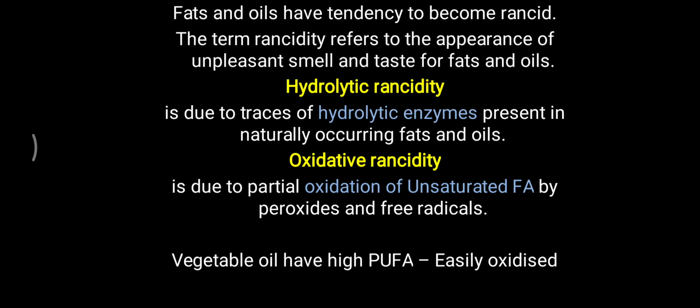We take different kinds of vegetable oils like groundnut oil, safflower oil, and sunflower oil. They have a very high content of polyunsaturated fatty acids, and they are easily oxidized. Many times, repeated frying or refrying of a particular food leads to an unpleasant smell, and that is particularly due to rancidity. So vegetable oils have high polyunsaturated fatty acids, they are easily oxidized and become rancid. They can be preserved with the help of antioxidants.